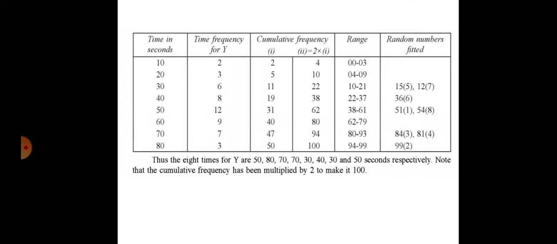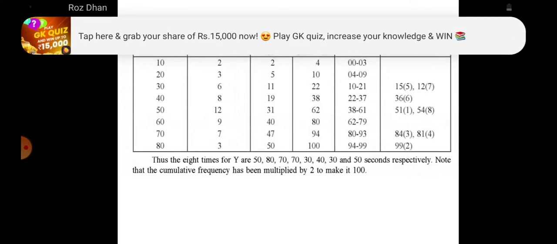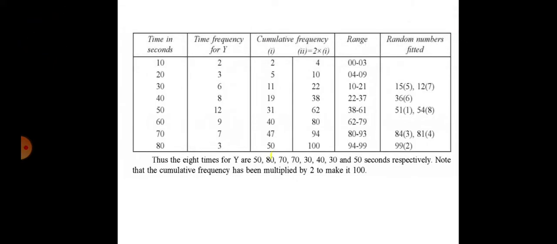In a standard format, it should be 100. So to make this 100 you require to multiply with 2. Now you multiply the whole column by 2, so you write down here 100. So this is the cumulative frequency, multiplied by 2 to make 100.